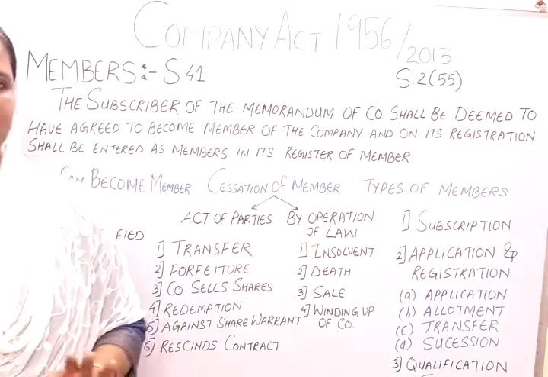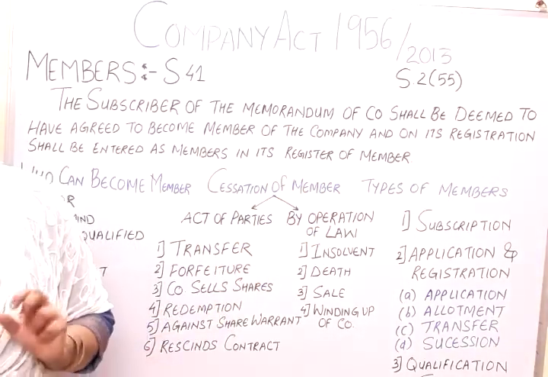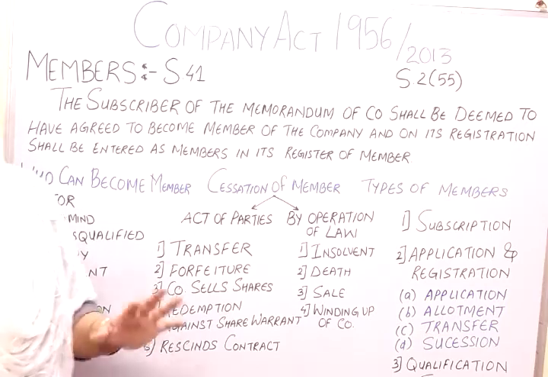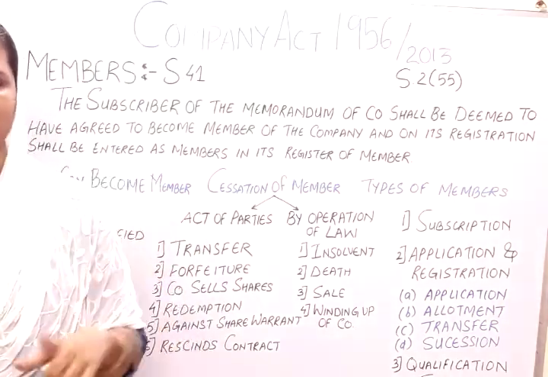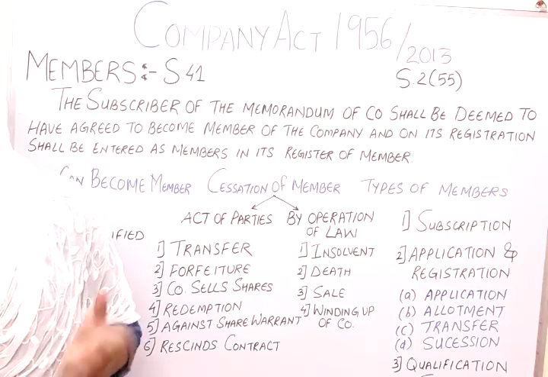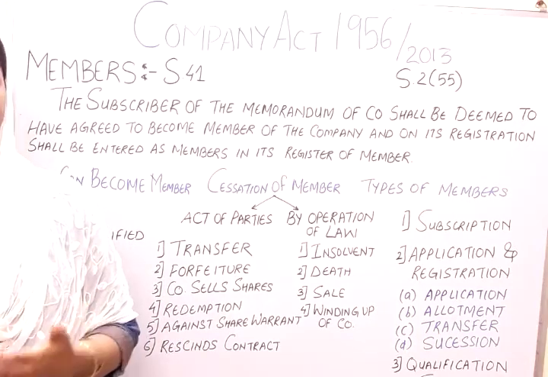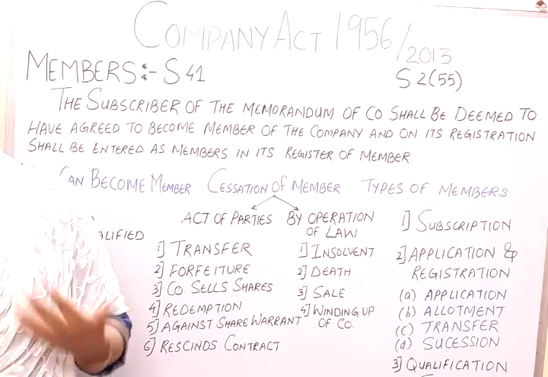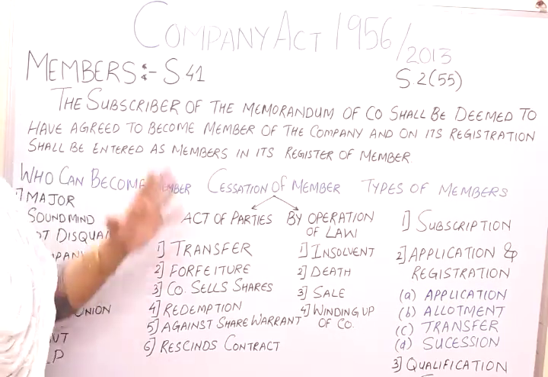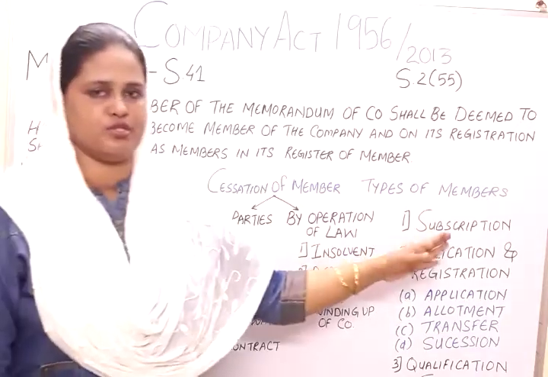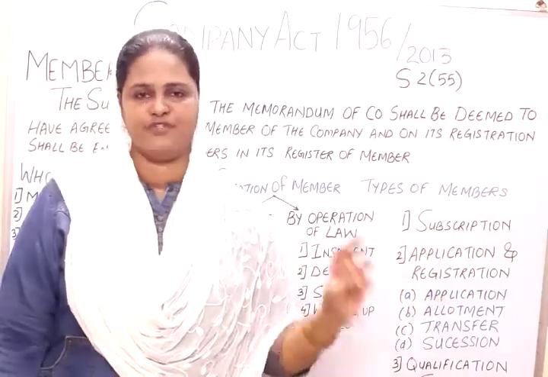Right now also every company holds a register of members. Now you can easily understand why the terms shareholder and member are always used interchangeably. Many a time it is very confusing to understand why the term member is used instead of shareholder. Now we are going to see the types of members. Usually we have three types of member.